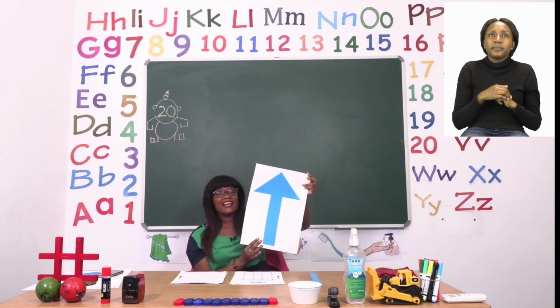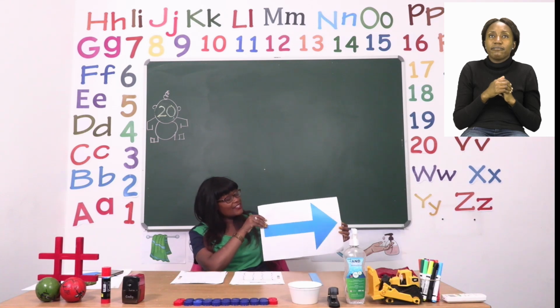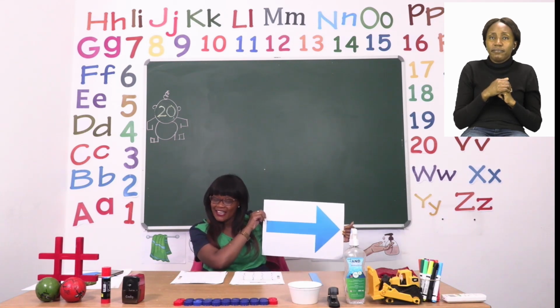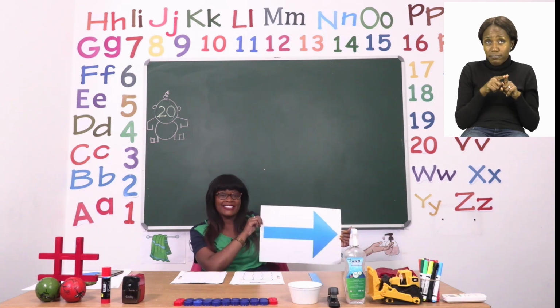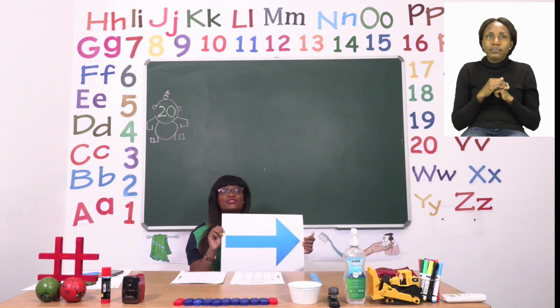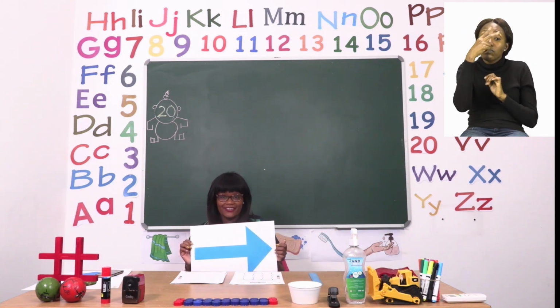Then the last type of arrows you're going to be looking for are the ones that are pointing to the left. Now if the arrow is pointing to the left, you know what to do already. Look for them and circle them. Make sure you check with the arrows that are on the top before you circle.